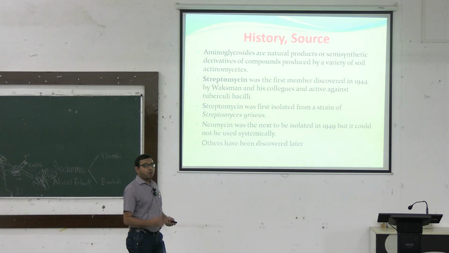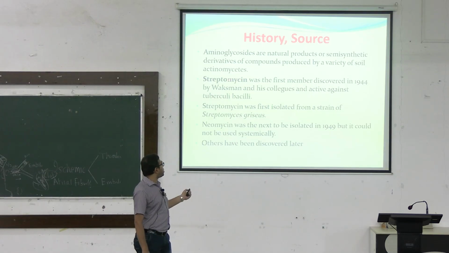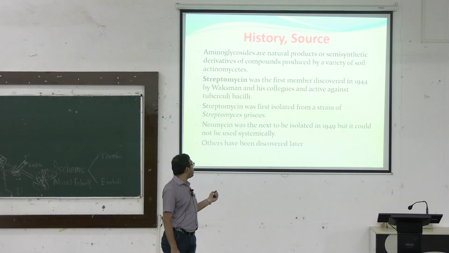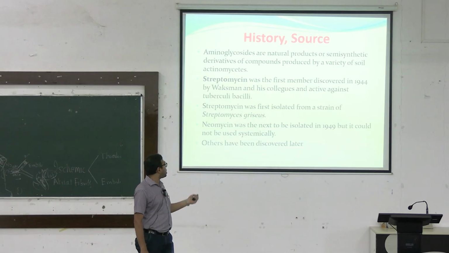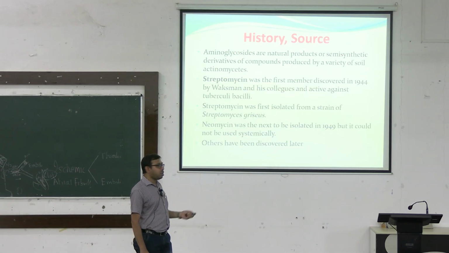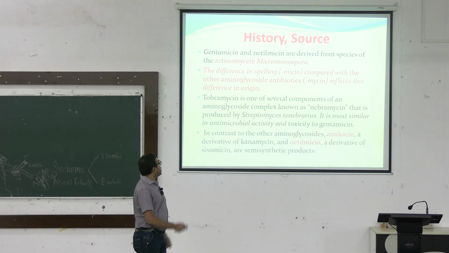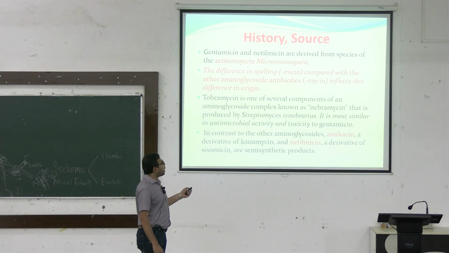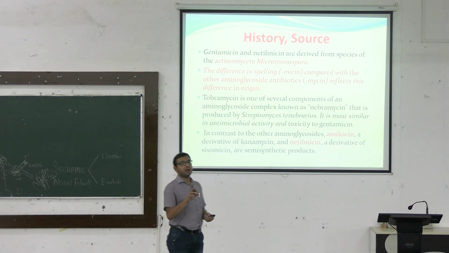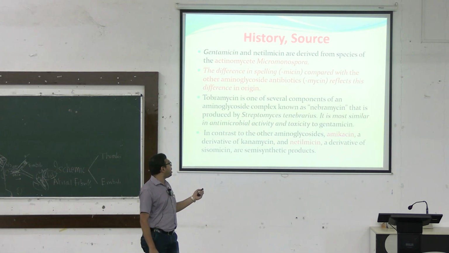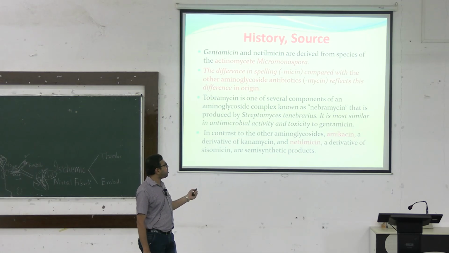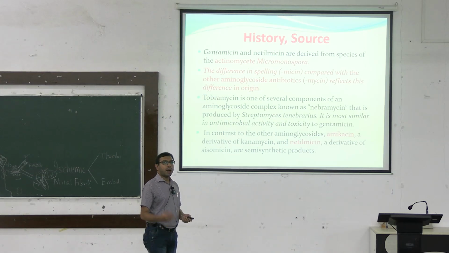So, how aminoglycosides were discovered, I have already said. Streptomycin was first discovered by Waksman in 1944 from Streptomyces griseus. Neomycin was isolated in 1949, and then other drugs like Gentamicin have also come. Now, Gentamicin and Netilmicin were mainly obtained from Micromonospora. So, there is a difference in the spelling. This mainly comes from Micromonospora species, that is why it is MICIN. And aminoglycoside antibiotics that come from Streptomyces species or other types of species